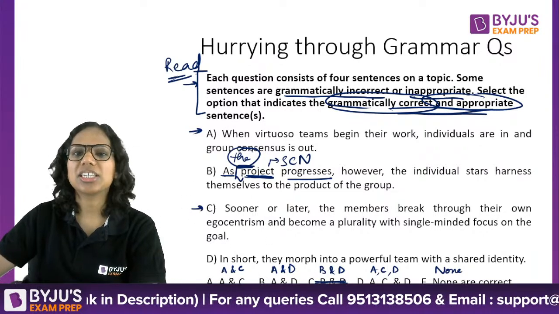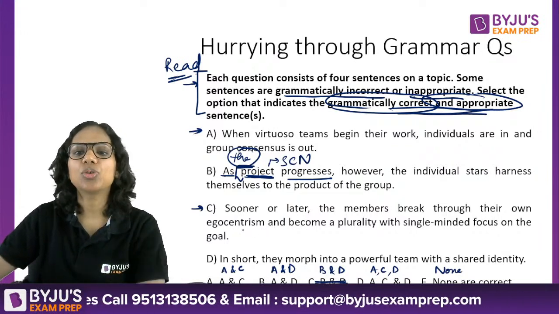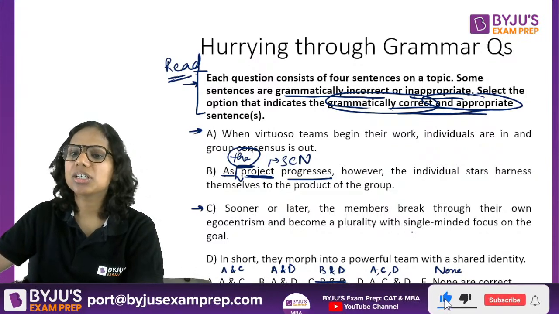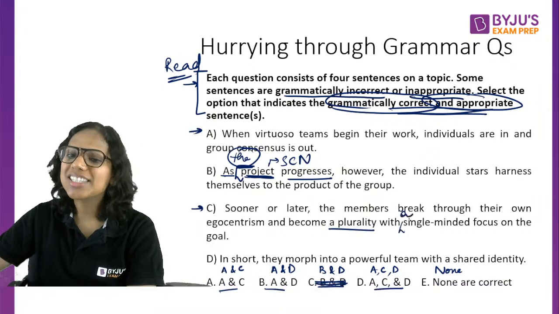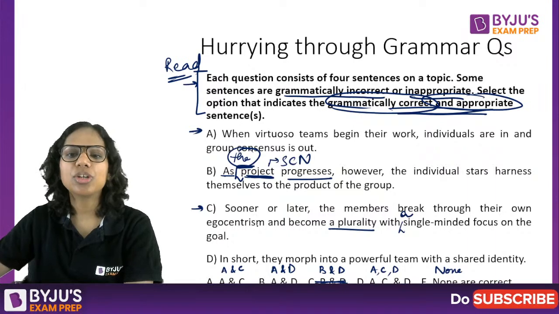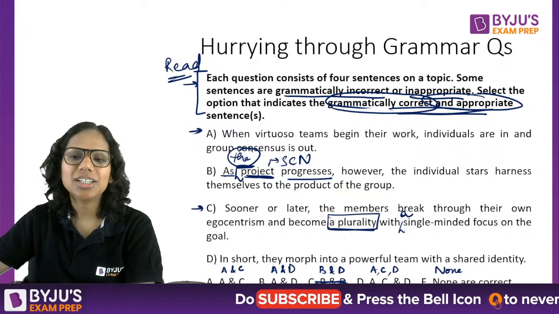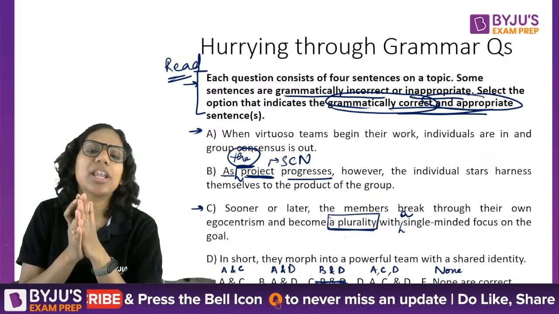Now coming to option C. Sooner or later, the members break through their own egocentrism and become a plurality with a single-minded focus on the goal. So they become a unity. Basically they act as one. That's the idea.